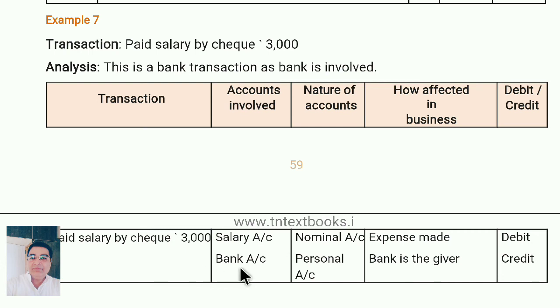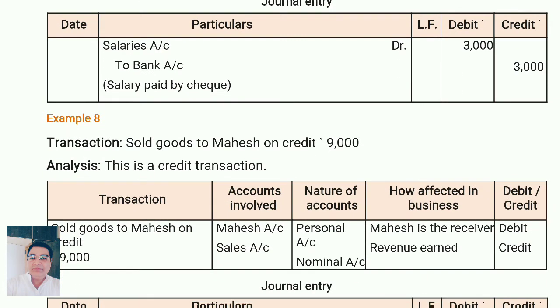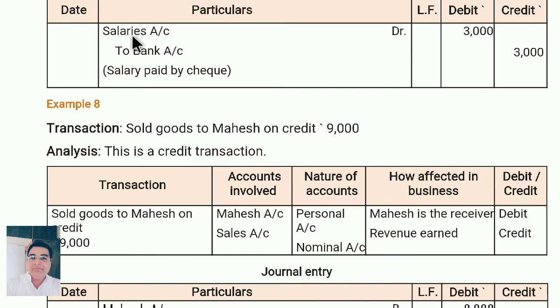Bank, through bank we make the payment. Bank is a personal account, so debit the receiver, credit the giver. Through bank we are giving the amount, so it is the giver, so credited. Or else simply, we paid the salary by check, so from the bank money goes out, so bank is credited and salary will be debited. So salary account debit to bank account. Understand?